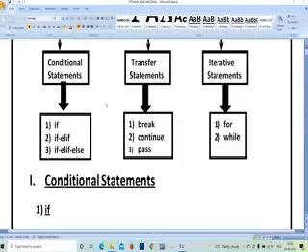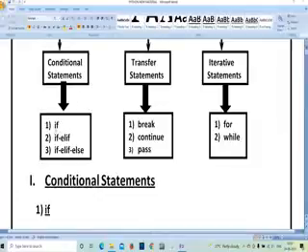Conditional statements are things like, for example, if I write a program where marks is equal to 35, if marks are greater than 35, print pass. If marks are less than 35, print fail. Based upon the condition, whatever the user enters, if the user enters 60, we get the result pass. If the user enters 20, you get the result fail. So based upon the condition, the output is changing. This is what control statements are.